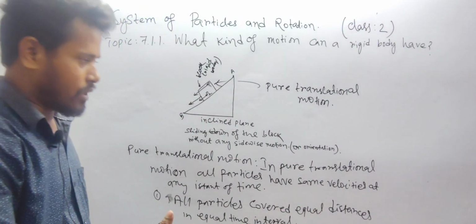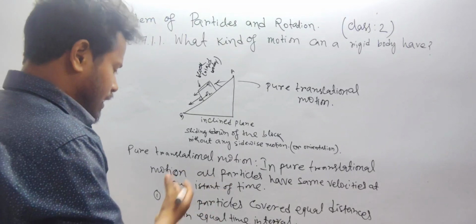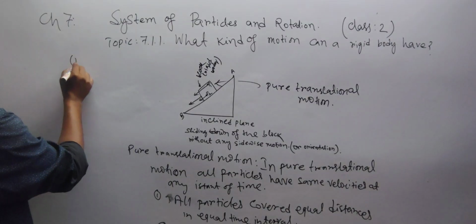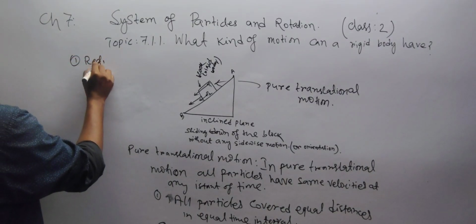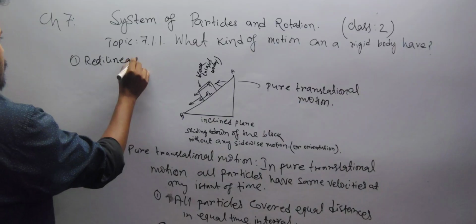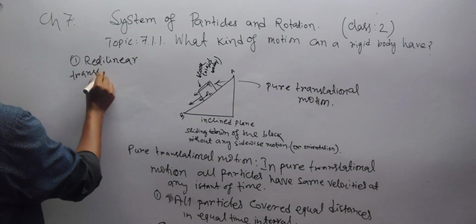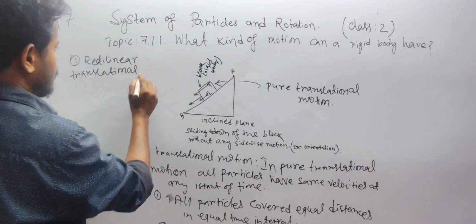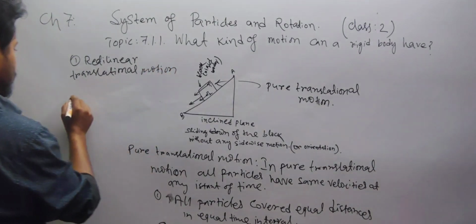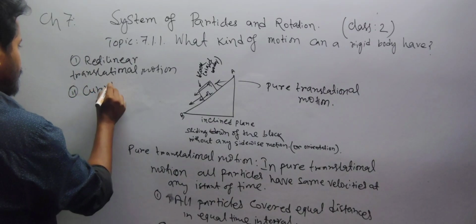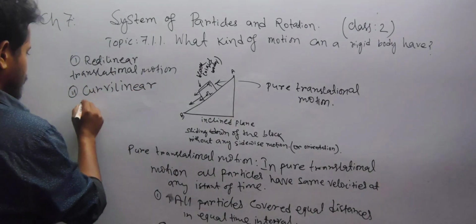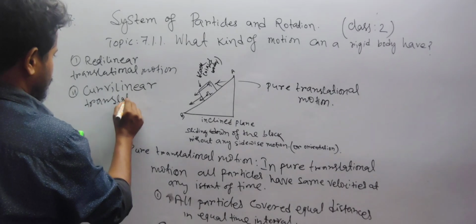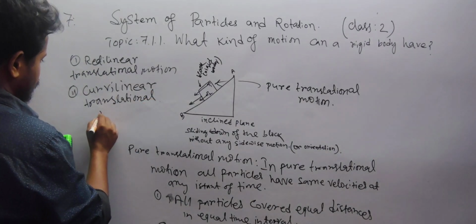That means, in other words, we can categorize pure translational motion into two groups. One is rectilinear translational motion, and the second is curvilinear translational motion.